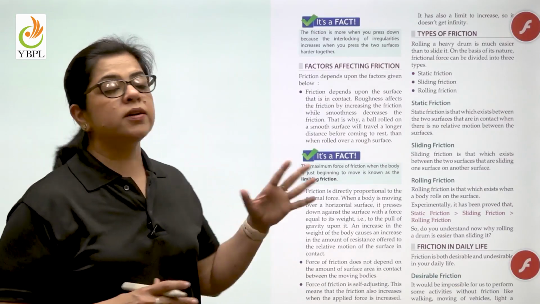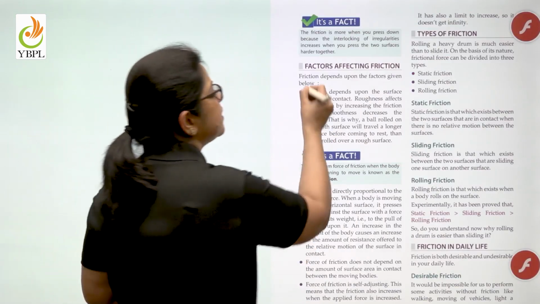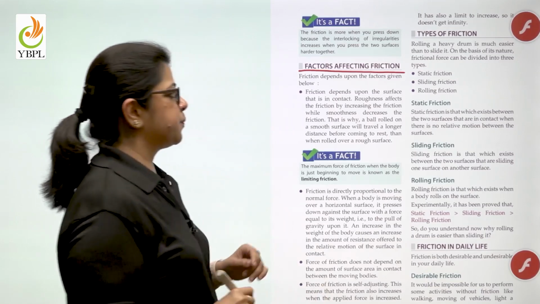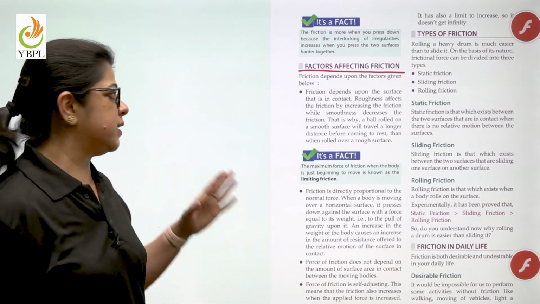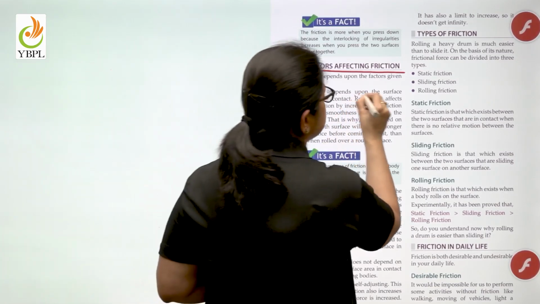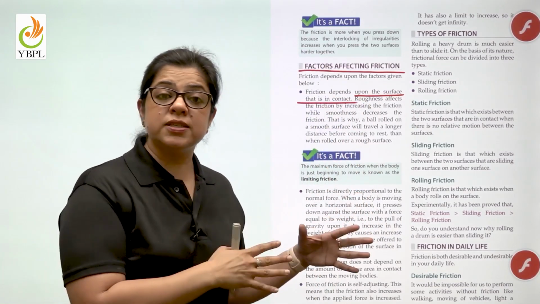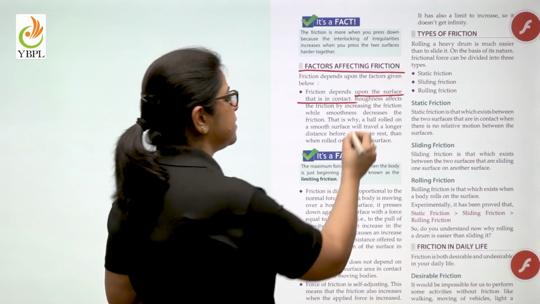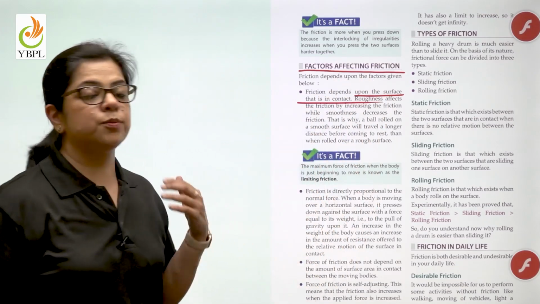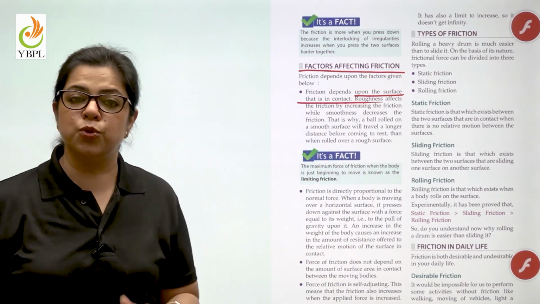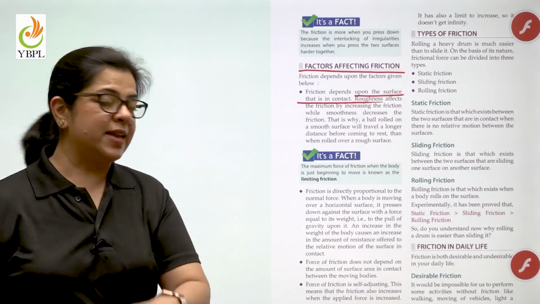So children, what are the factors that affect friction? Let us read them in detail. Friction depends upon the surface that is in contact. We just learned that if the surface is rough, the friction is going to be more. If the surface is smooth, the friction is going to be less.